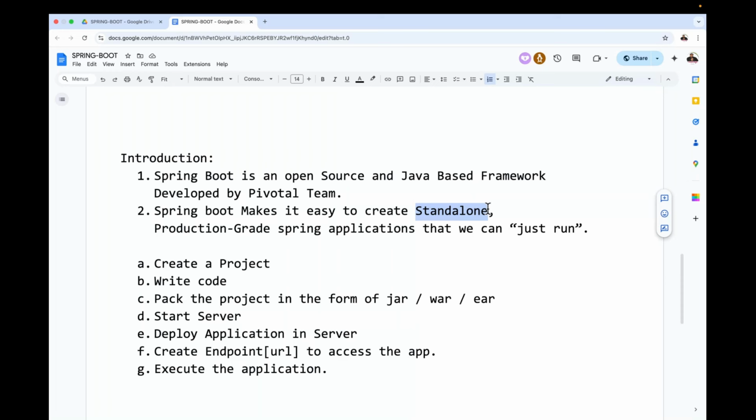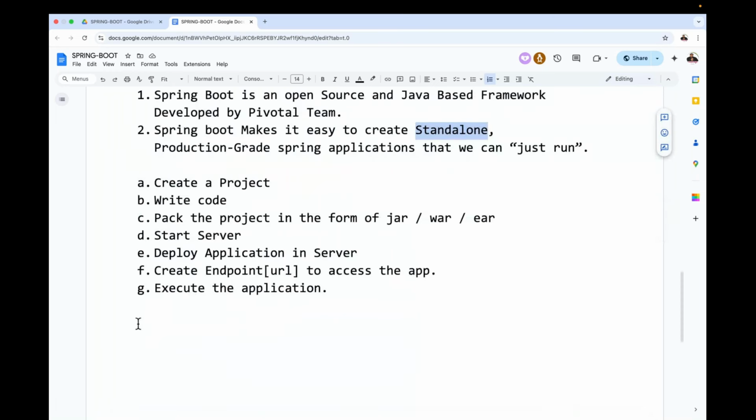All right, do all of you understand this point clearly? What is Spring Boot? What is a Spring Boot application? A Spring Boot application is a standalone application. Guys, now repeat what I'm telling you. A Spring Boot application is what? A standalone application. A standalone program. What will that standalone program do now?